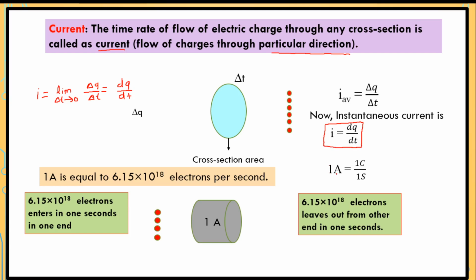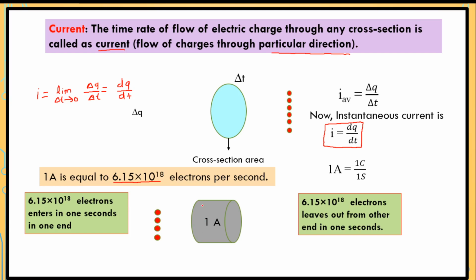So what is the ampere? Ampere is the unit of current. 1 ampere is equal to 1 coulomb divided by 1 second. So we can say that 1 ampere is equal to 6.15 into 10 to the power 18 electrons per second. If 6.15 into 10 to the power 18 electrons pass in 1 second, that is equal to 1 ampere. Here we have considered one conductor.